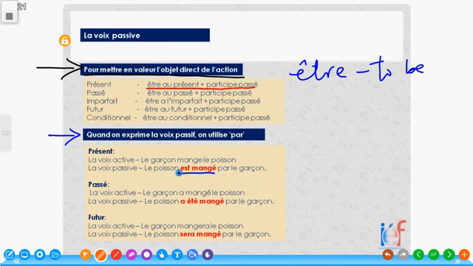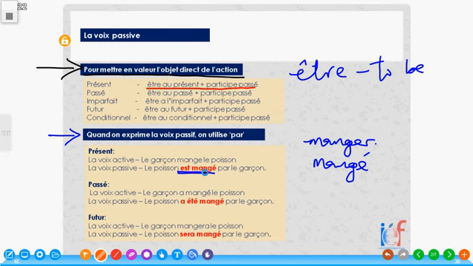That is the rule. The rule says that we use the verb in the participe passé form, the past tense form. Est mangé. Le poisson est mangé par le garçon. That is, the fish is eaten by the boy.